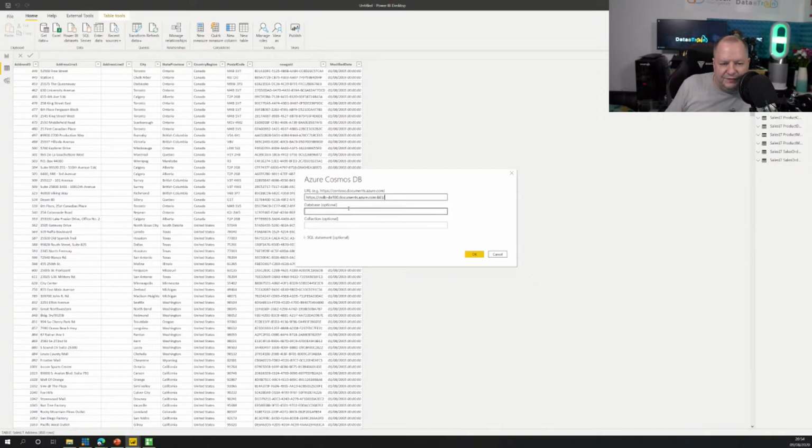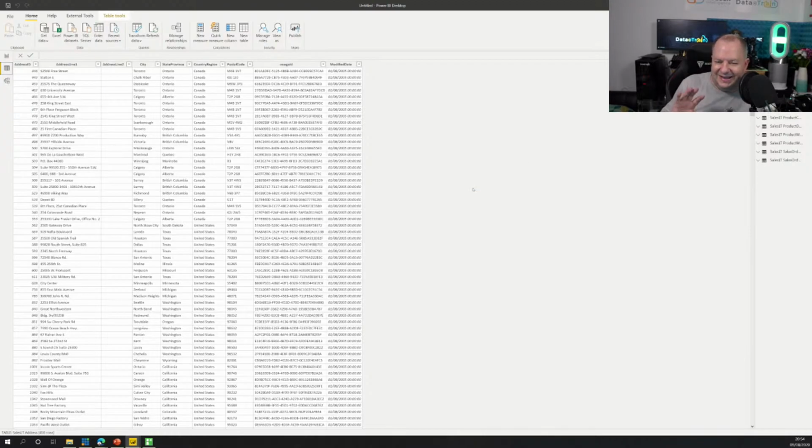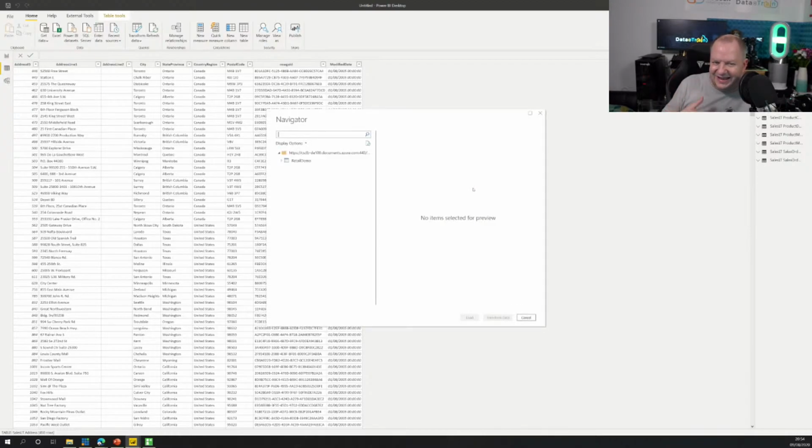Again, we've got options for database and collection. I'm just going to leave that. And again, we could even do a single collection there. Notice it's a very similar connector. It's pretty much the same thing under the covers. So retail demo, let's go and open that up. We have website data. You can see when we look at it, it just says record, because it is hard for it to interpret the actual data.